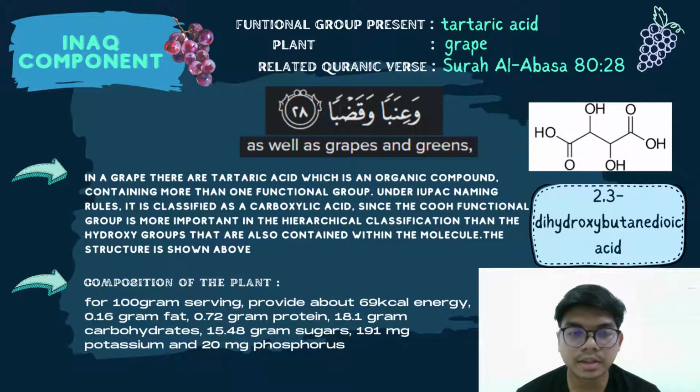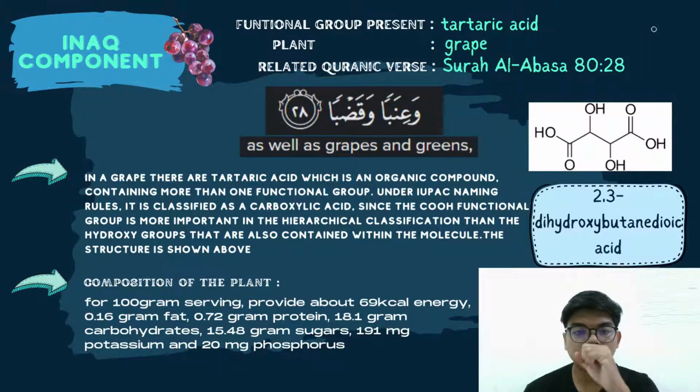For the introduction, in grapes there is tartaric acid, an organic compound containing more than one functional group. Under IUPAC naming rules, it is classified as a carboxylic acid since the COOH group is more important in the hierarchical classification than the hydroxy group that is also contained in the molecule. The structure is shown above, and the IUPAC name is 2,3-dihydroxybutanoic acid.